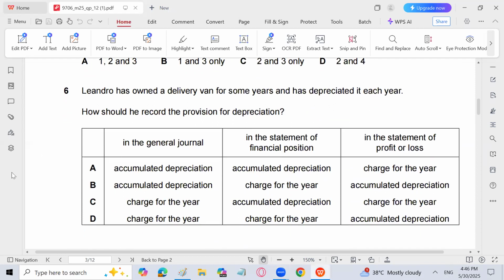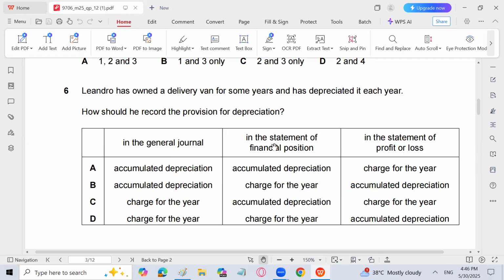Leonardo has owned a delivery van for some years and has depreciated it each year. How should he record the provision for depreciation? This is a little technical question, but rather very easy. How should he record the provision for depreciation? In the journal, always remember that we pass the entry to record depreciation, and that is profit and loss account debit, provision for depreciation credit. So charge for the year.